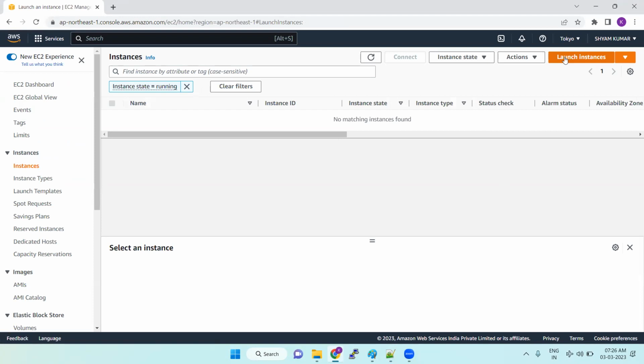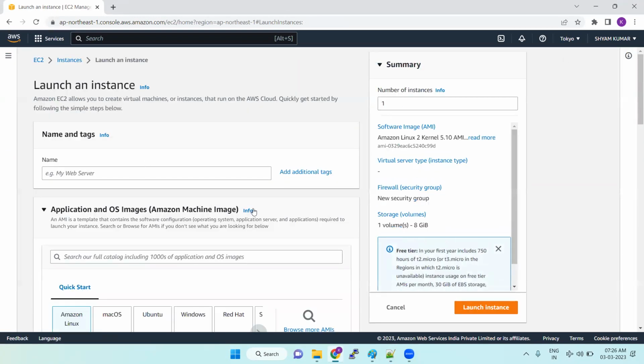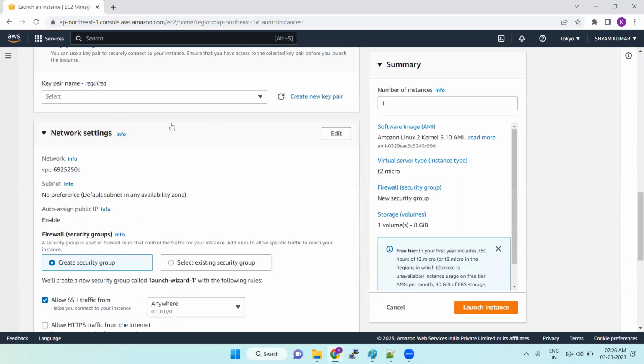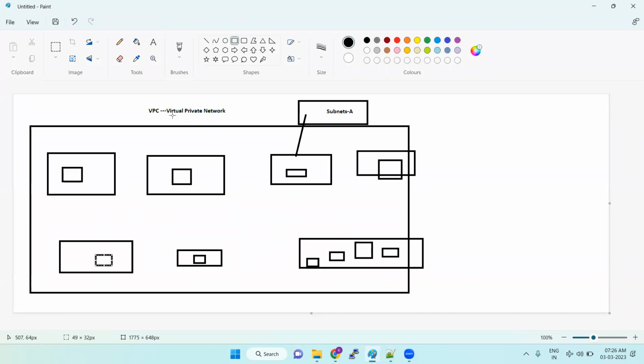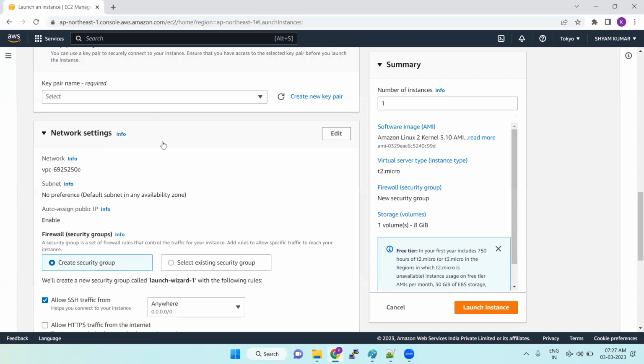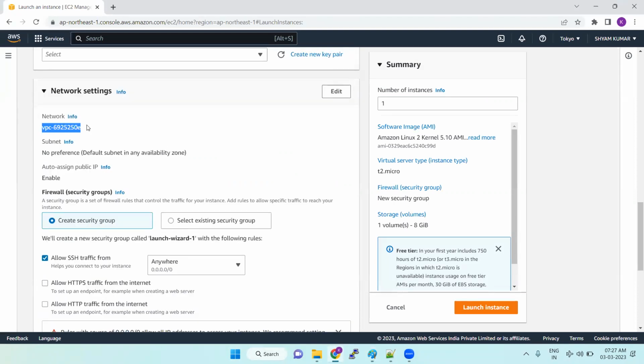When you click on launch instance, here we have the networking. When you see the networking concept, this is the whole network we are selecting. Each VPC can be identified with a VPC ID. When you are launching any server, that server may be in any subnet. This whole network we are going to call a VPC. Inside the VPC, we have subnets. Where you launch this server depends upon your network settings. Now we are selecting the default VPC.